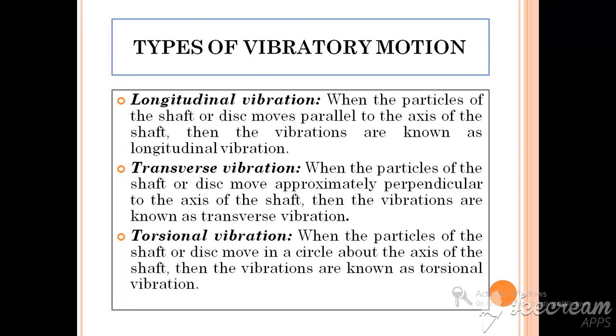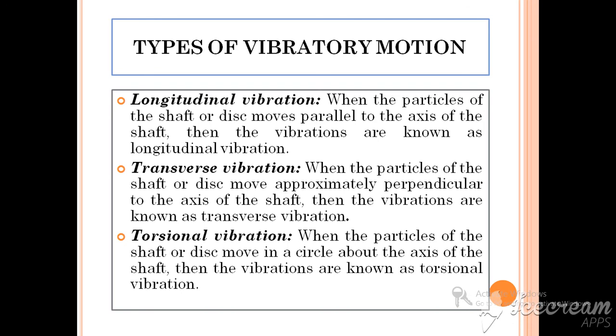Then these are the types of vibratory motion based on the direction of the vibration: longitudinal vibration, transverse vibration, and torsional vibration. In longitudinal vibration, the particles of the object under vibratory motion move in the same direction as the axis of that object.